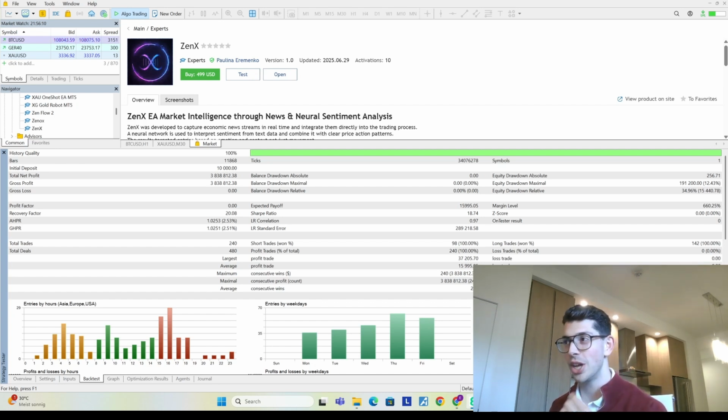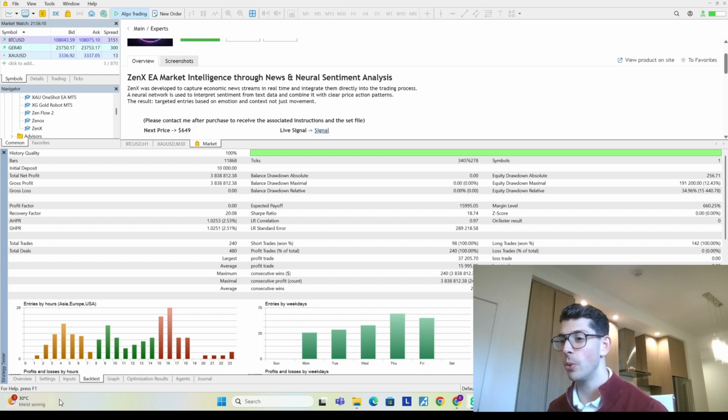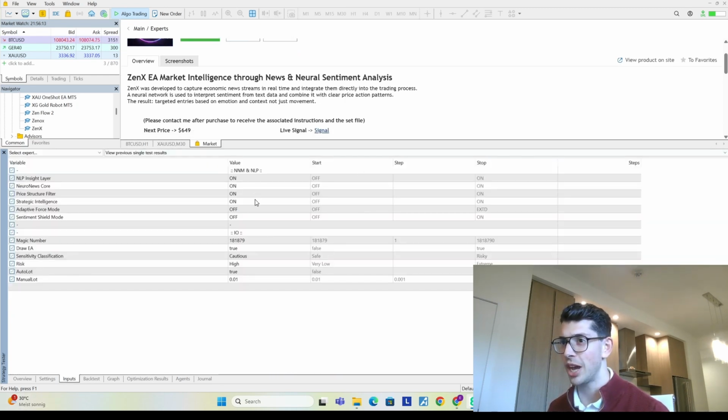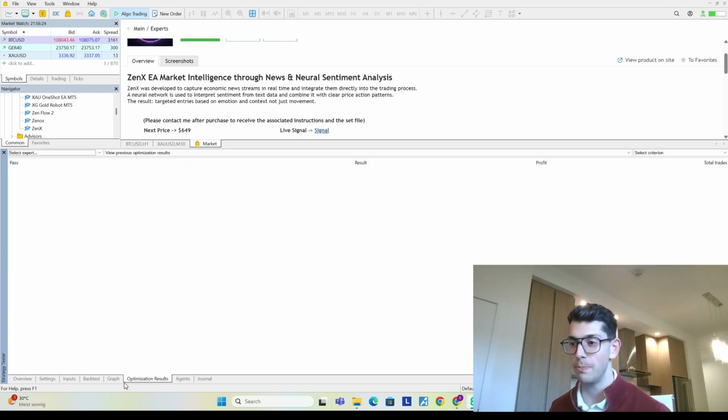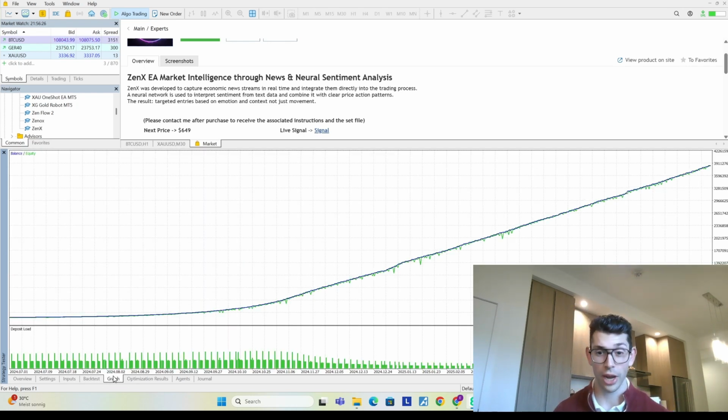It's 100% wins. And if we go into the inputs tab here, there's no place to put an API key. There's no place to actually query certain models. If it was really based on NLP, you can't actually backtest large language models, and you can't backtest news models, because think about it logically.